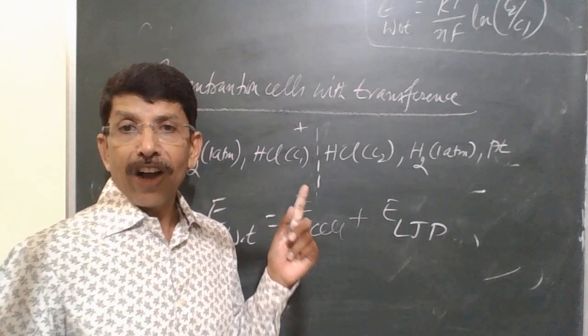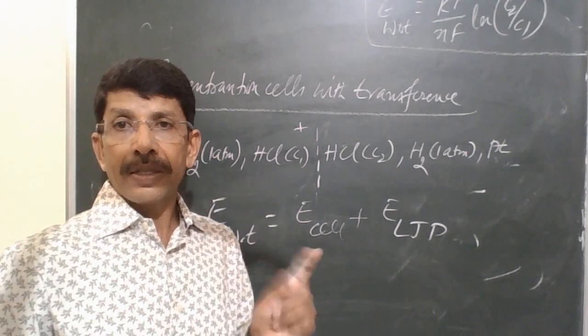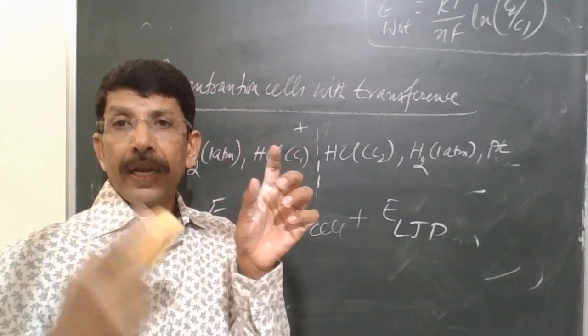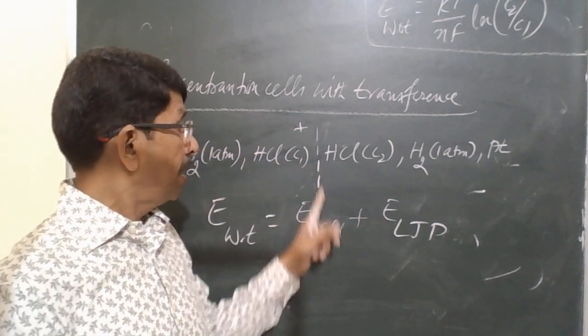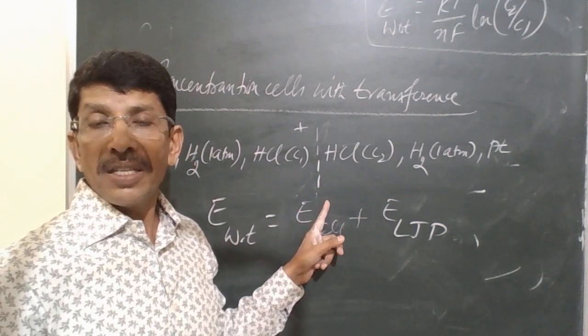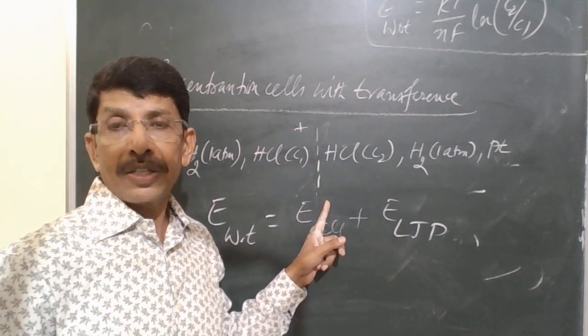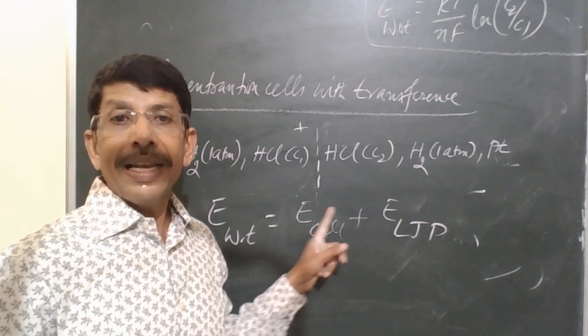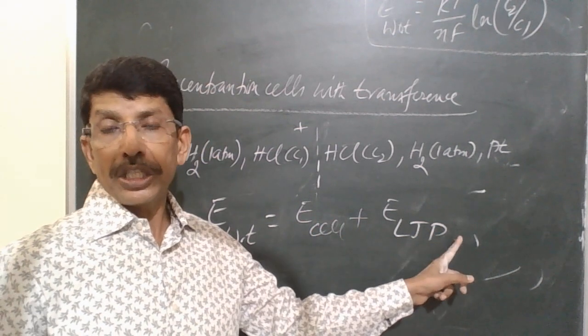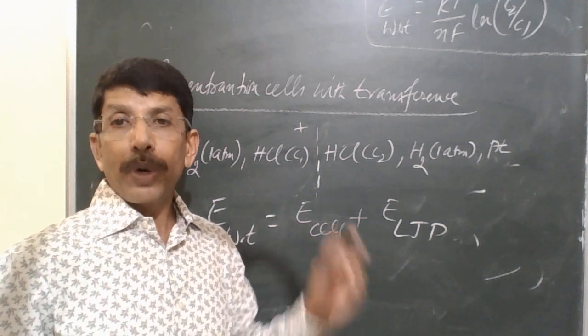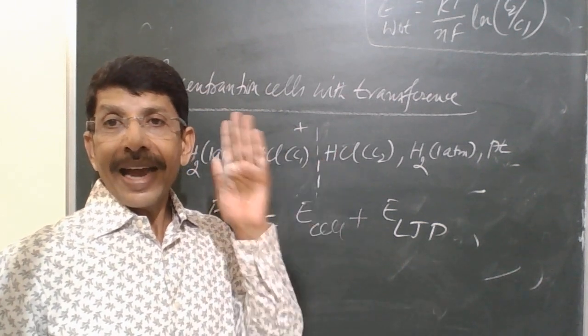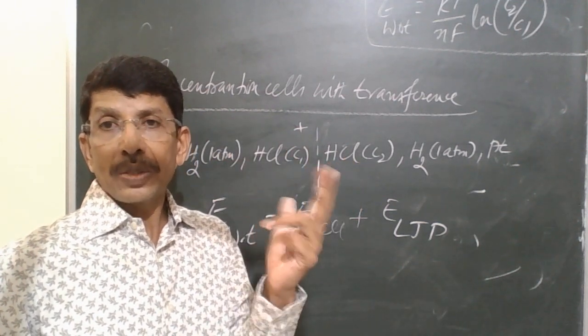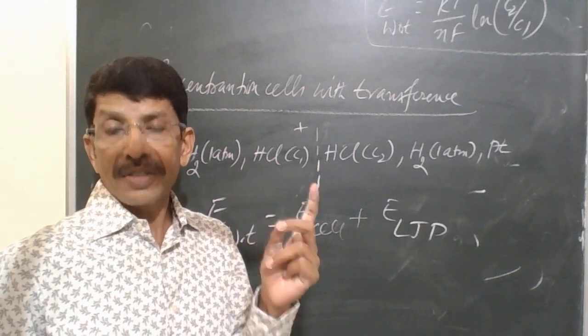So in concentration cells with transference, along with the EMF of the cell, there is another potential developed at the junction of two electrolytes, which is called liquid junction potential. So what is liquid junction potential? It is the potential arising at the junction of two electrolytes of different concentration.